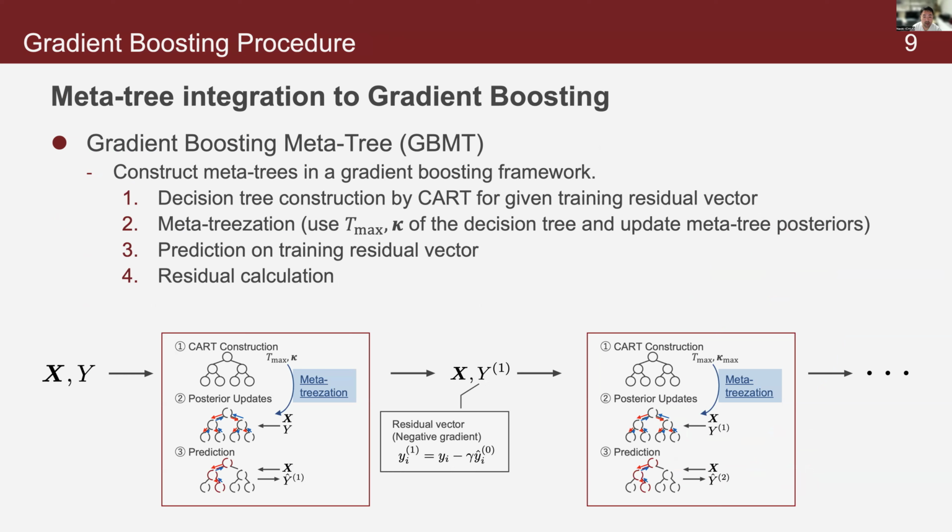First is to construct a decision tree by CART on the residual vector. Second is meta-treeization. Fix the tree structure and splitting laws, and then update posteriors. Third is to predict the residuals using the meta-tree. And finally, fourth, update the residual vector, and we repeat these steps. This allows boosting to benefit from Bayesian model weighting by meta-tree at each step.